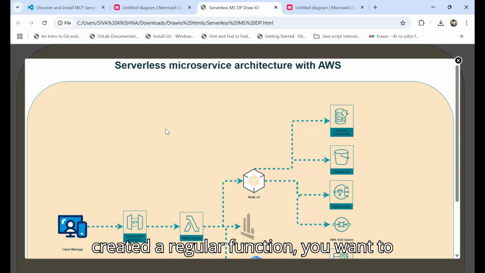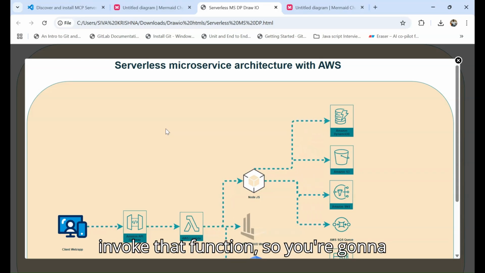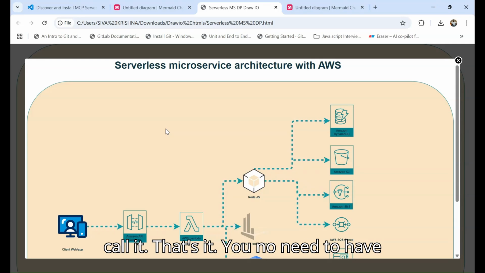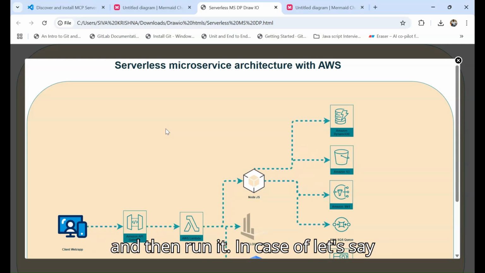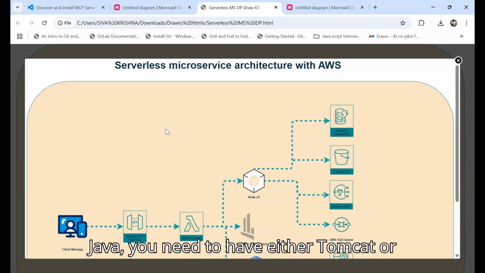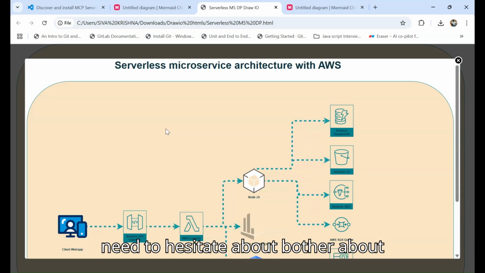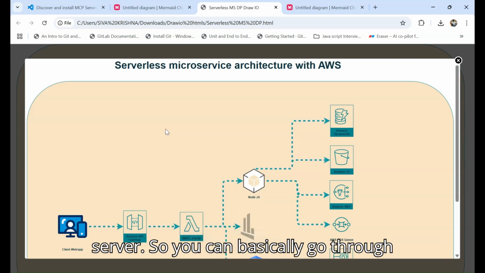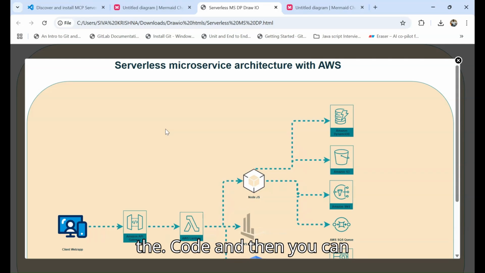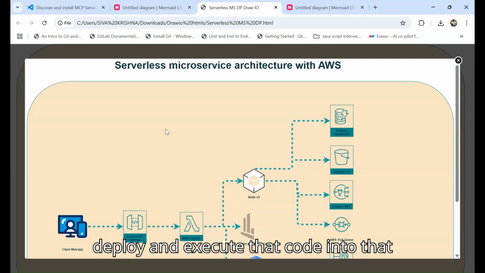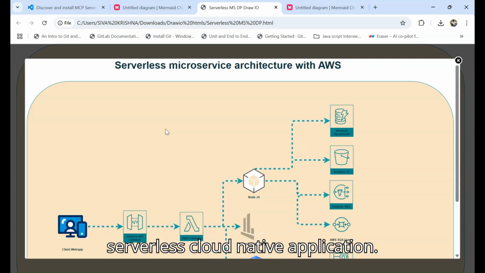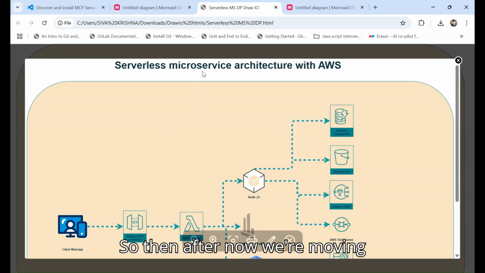If you have created a regular function and you want to invoke it, you're just going to call it. That's it. You don't need a setup where you have a server and then run it. In the case of, let's say, Java, you need to have Tomcat, or in the case of Node you need to have Apache, or any other server. You don't need to bother about a server. You can basically write the code, and then deploy and execute that code in that serverless cloud native application.